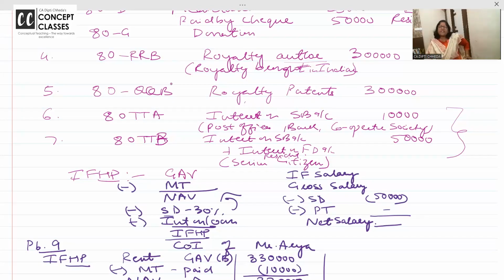Here, even if it is an NRI, this seniority benefit is given. So here 10,000, here 50,000. Ma'am, can we take both? Answer is no. Up to 60, 10,000 savings account interest is exempt. Above 60, savings account and FDs both, the interest is exempt up to 50,000.